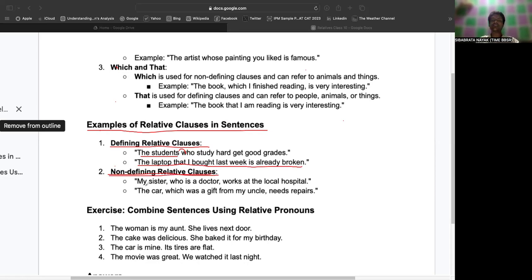Non-defining relative clauses are what? Now, when you say my sister, who is a doctor, works at the local hospital, right? So who is my sister? Who is a doctor, works at the local hospital. So instead of telling directly that she is my sister, or saying that woman is my sister, you are adding more information. The car, which was a gift from my uncle, needs repairs. So this is again an example of relative clauses in sentences.